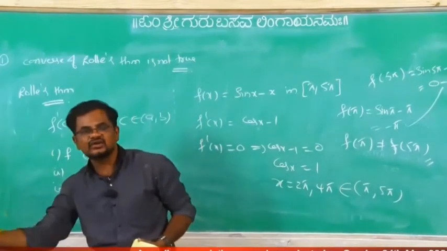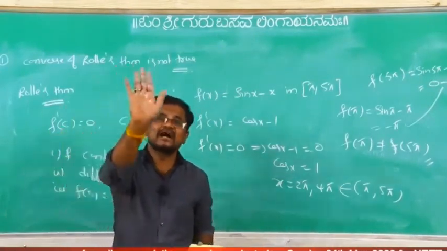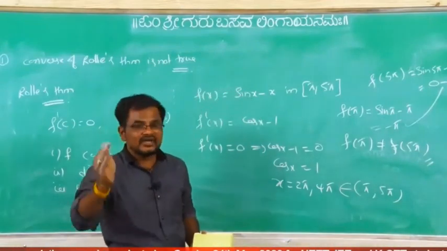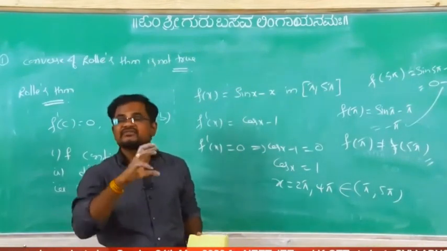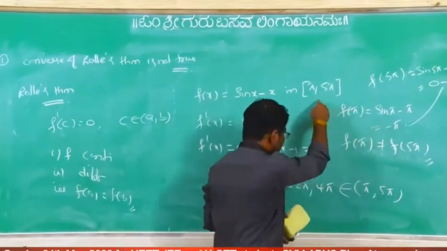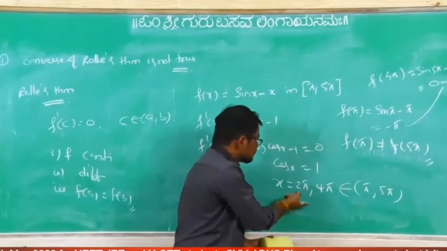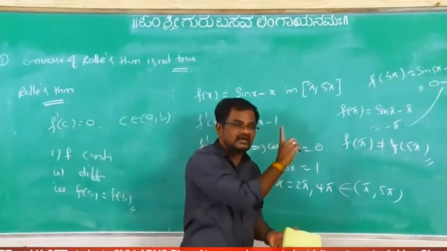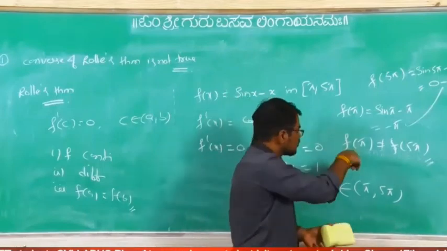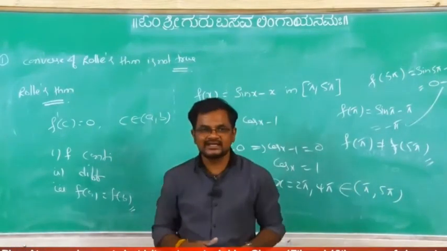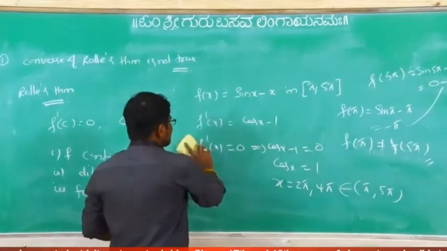If f dash x equal to 0, then it is not compulsory what? It is not necessary for the function to be continuous, differentiable and f of a equal to f of b. But here two points are there in this interval which are giving f dash x equal to 0, but f of a is not equal to f of b, so the Rolle's theorem conditions are not satisfied. So this is the first note. Next.